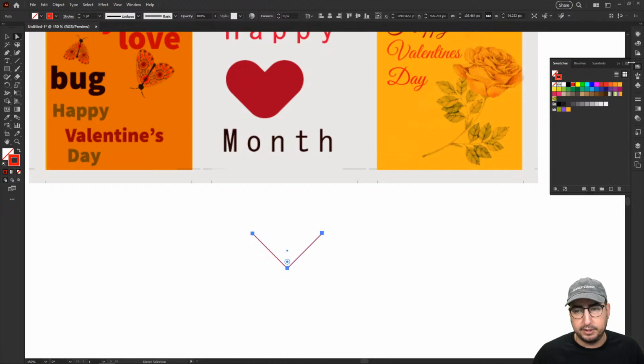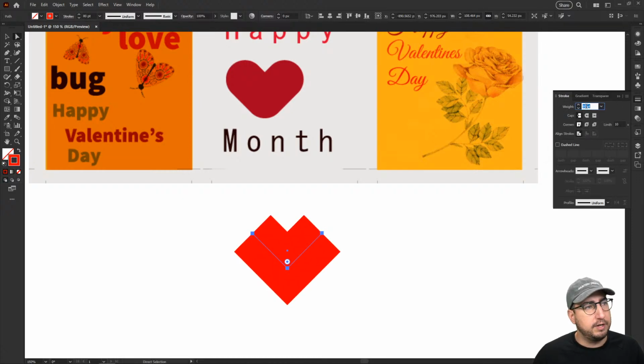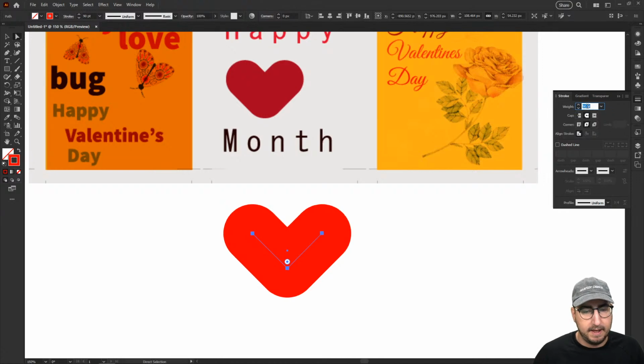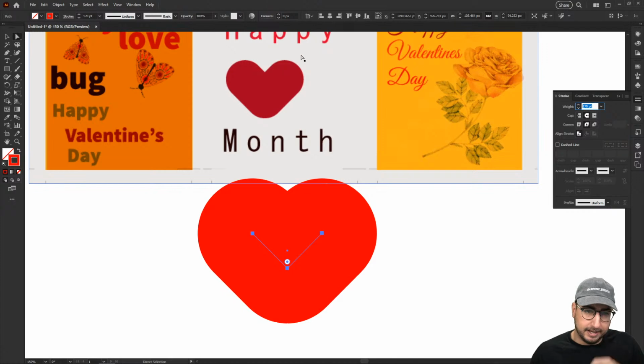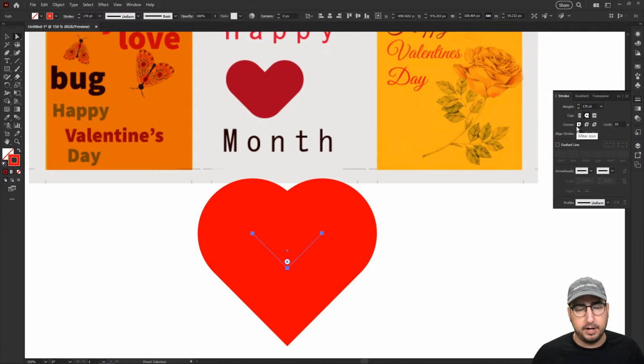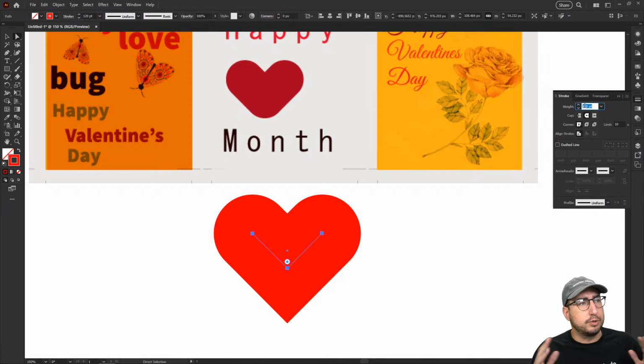Then we're going to put a super thick stroke on it. And it looks like right now what you've done is you've kind of just changed the round caps and the corners. If you're going to do that, I would really push it to be really thick so that it doesn't look like it's a right angle. Or what I always like to do is keep that corner very, very sharp. And that way you can get a more true heart shape. You can play around with however you want to.